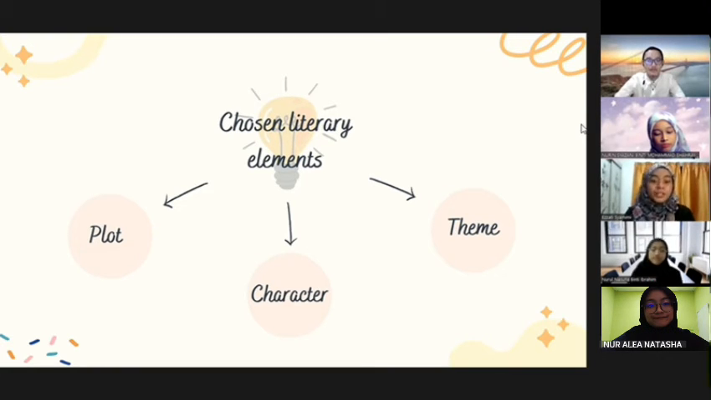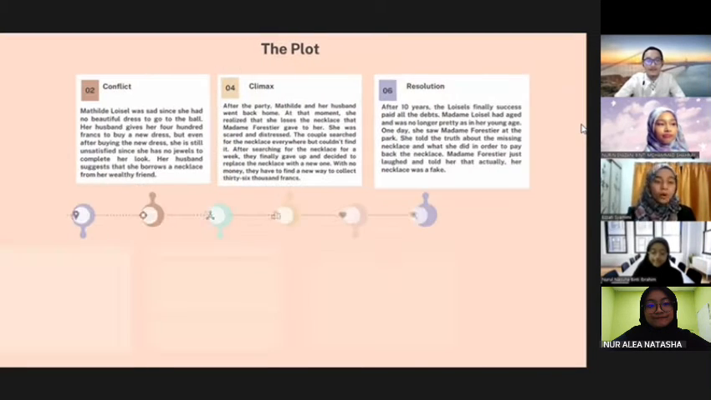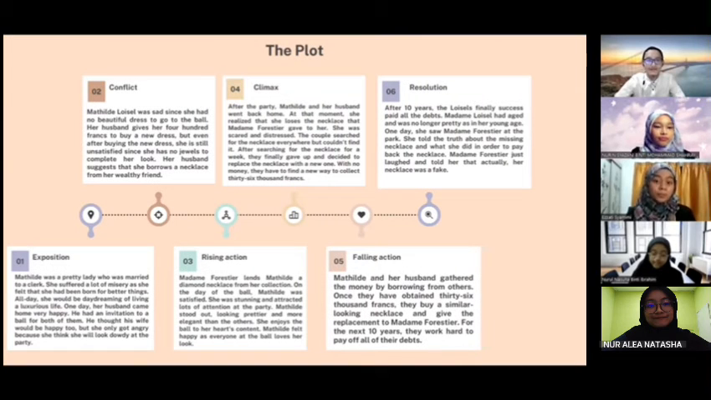Bismillahirrahmanirrahim. Thank you, Yani, for sharing some information about The Necklace and the background of the author of the story, which is Guy de Maupassant. Now, I will continue with our first literary element, which is the plot of the story. As you can see on the screen, the plot consists of 6 parts, which are exposition, conflict, rising action, climax, falling action, and the resolution. Now I will explain the first part of the plot, which is exposition.